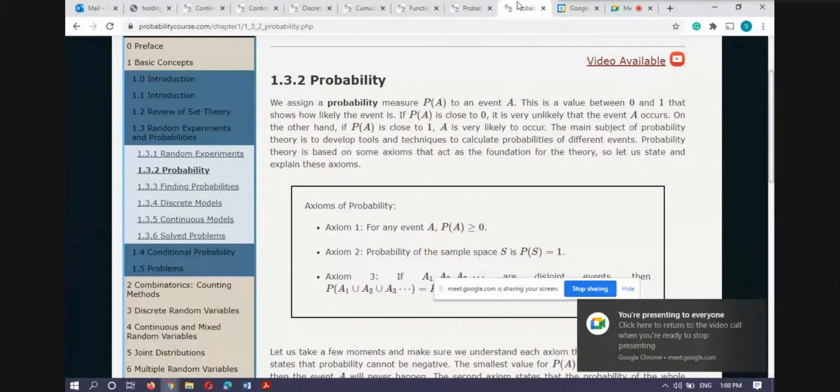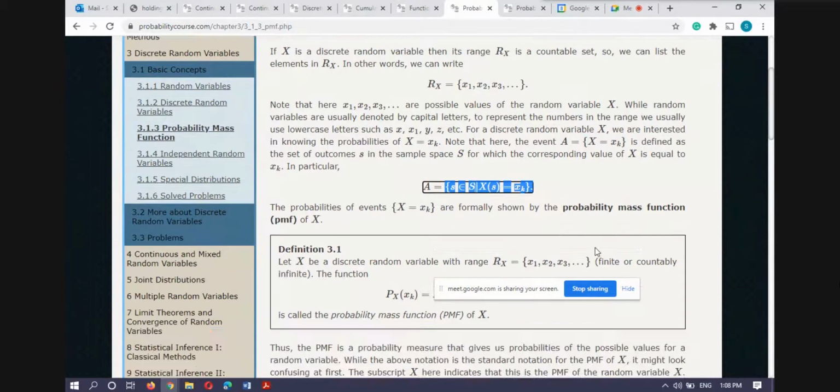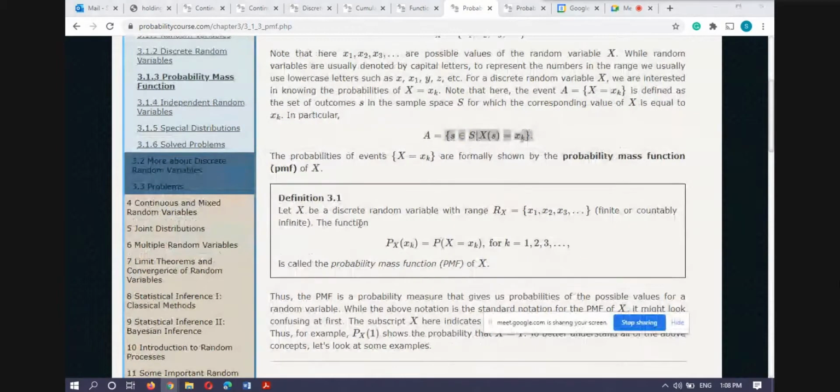Okay, I think I am audible again, and we were discussing events. Throughout this course, this is the event, and the meaning of this is this one. If we have less than or equal to here, we have less than or equal to there. If we have greater than or equal to here, we have greater than or equal to there. So depending on the type, we will define this bracket accordingly.